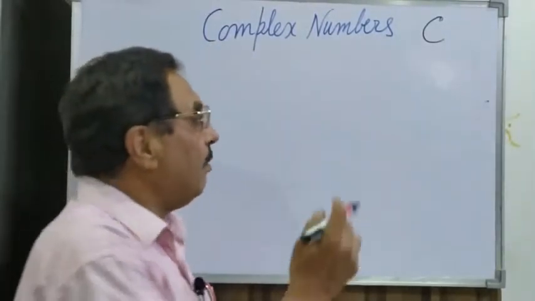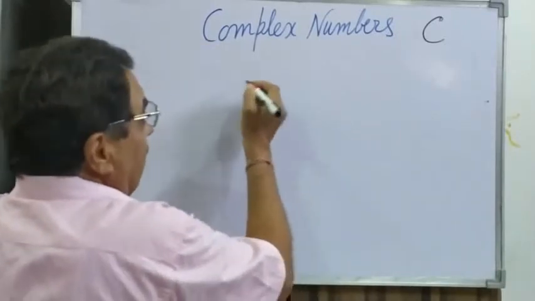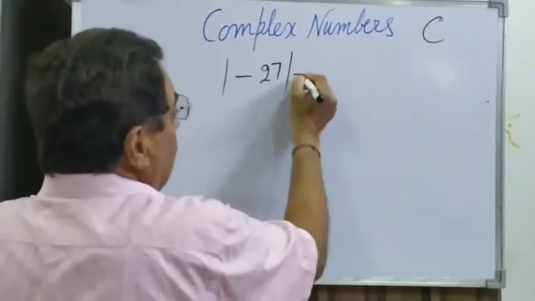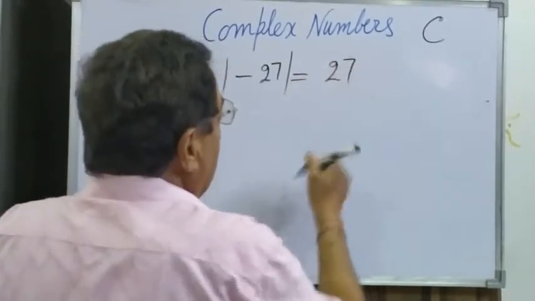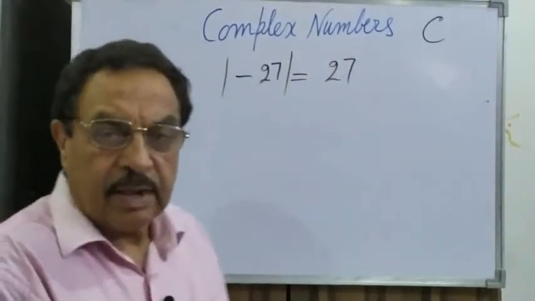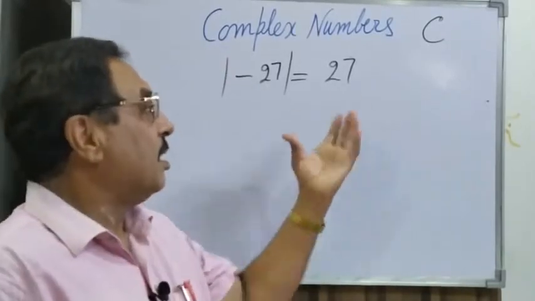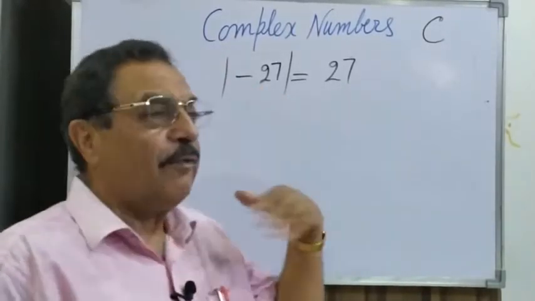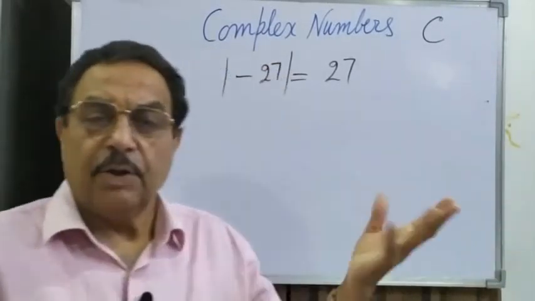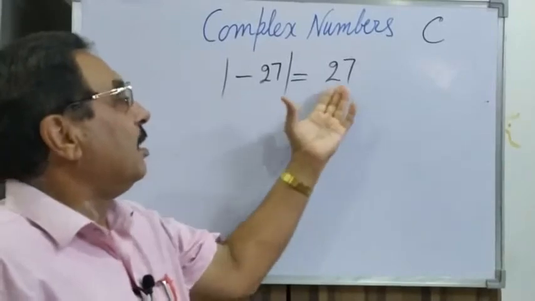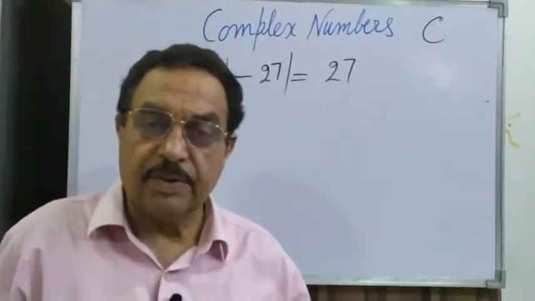Since lower classes, for minus 27, the modulus is 27. A negative sign shows a direction, a negative direction, but its magnitude is 27. That is a kind of vector thing: direction, negative, positive, but magnitude is how much quantity is there.